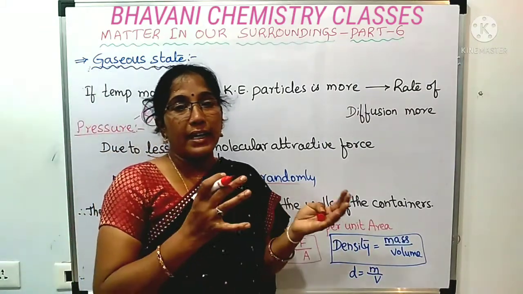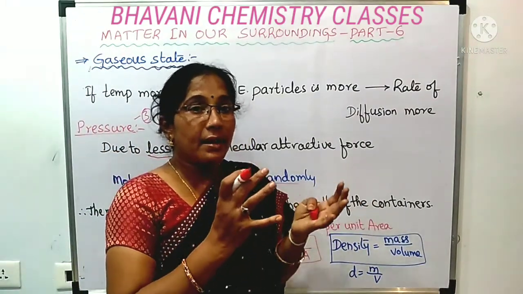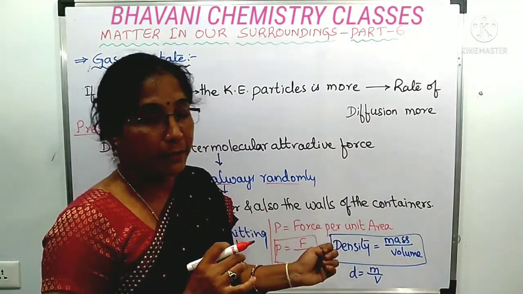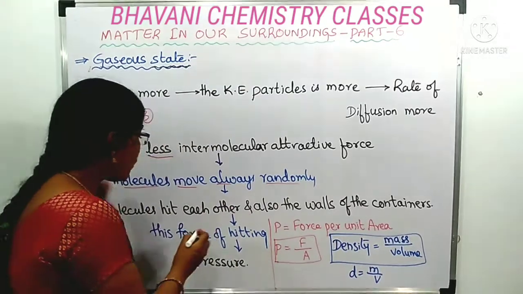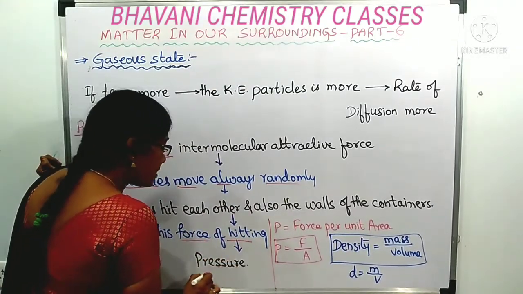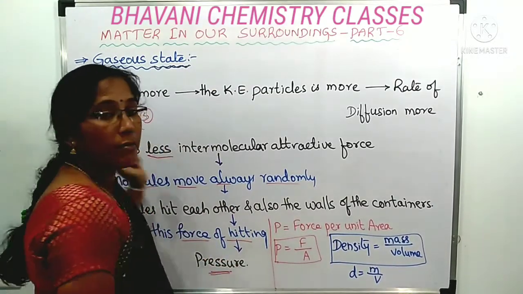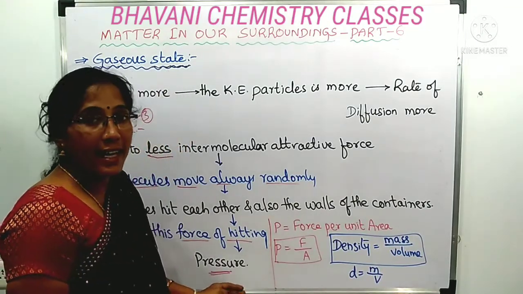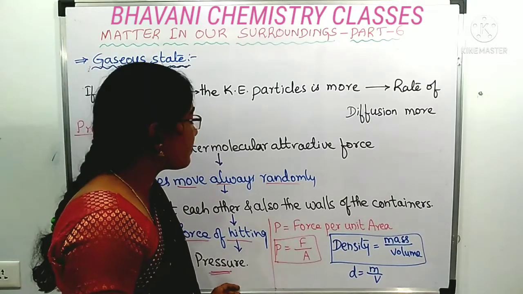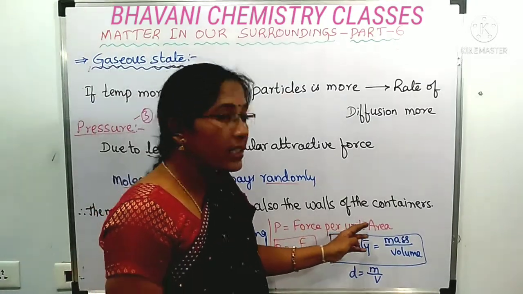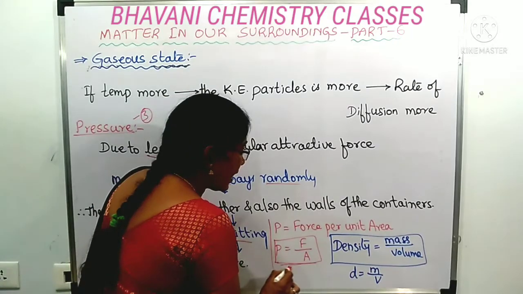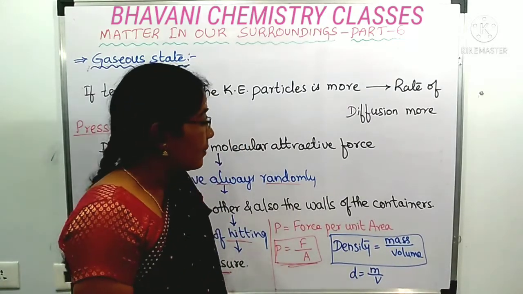In that movement, they hit the molecules of each other. Also, they can hit the walls of the containers. And this force of hitting leads to the arising of pressure. Here, pressure means what? Gases exert pressure, and pressure is defined as the force per unit area. That is, P is equal to F by A, force per unit area.